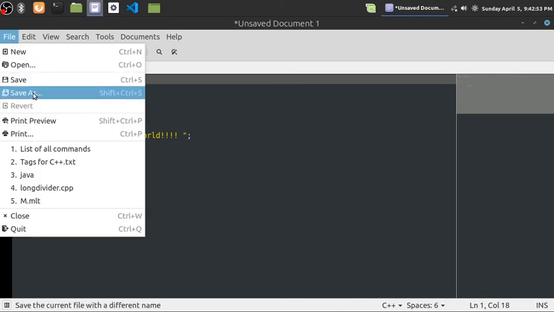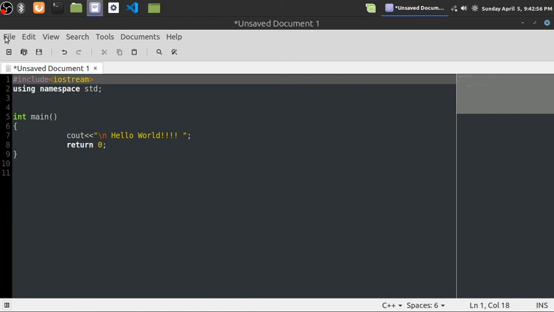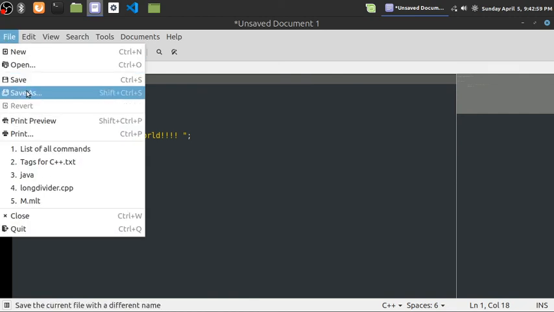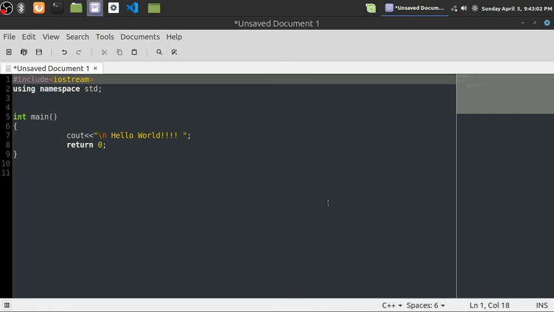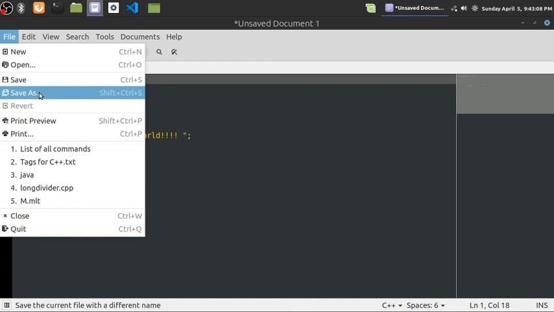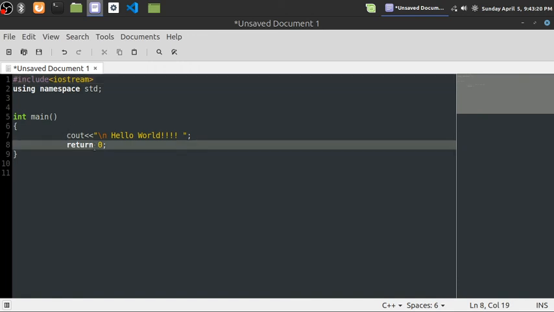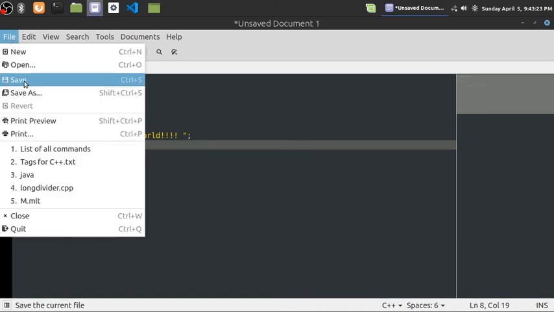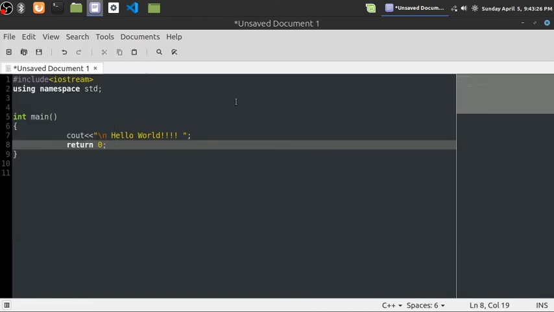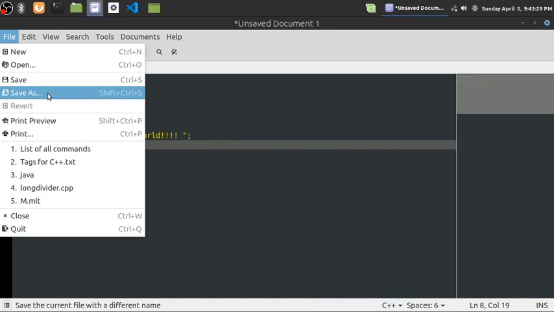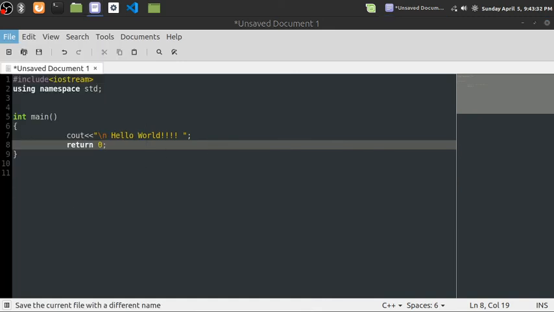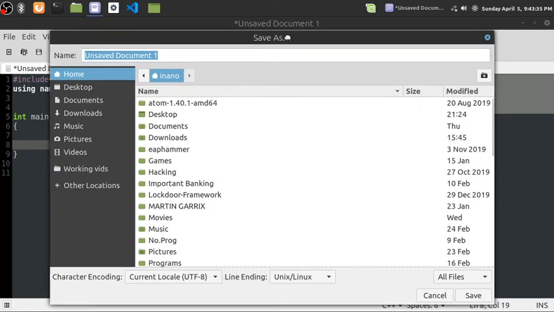Now I'm going to save this. To save this, click on File and Save As. If you're saving the program for the first time, go to File and click Save As. But if it's the second time, and you're just editing or tweaking some of the text, then just click File and then Save, and your project will be saved. Since this is our first time, we click Save As, and this dialog box appears on the screen.